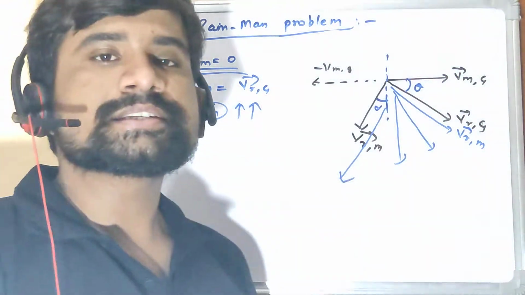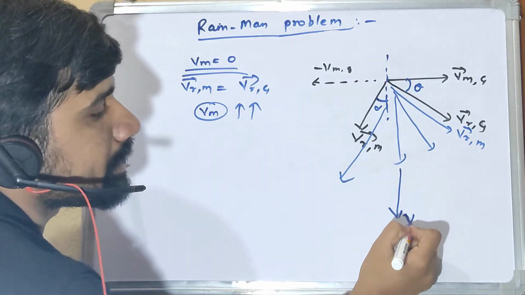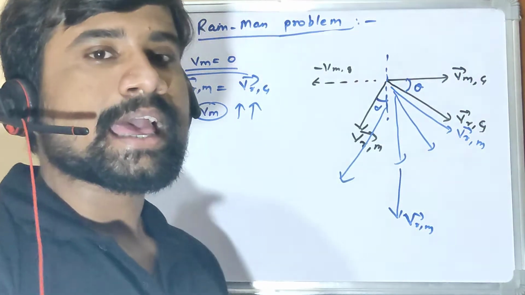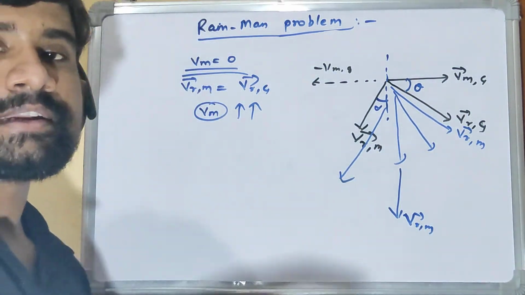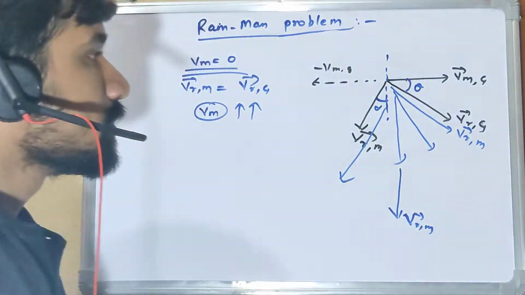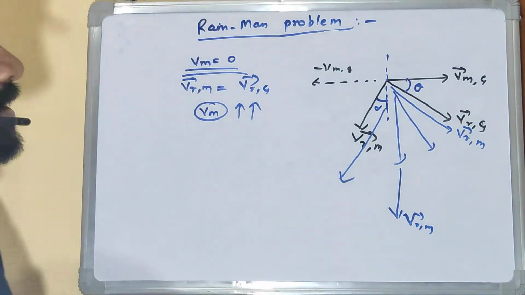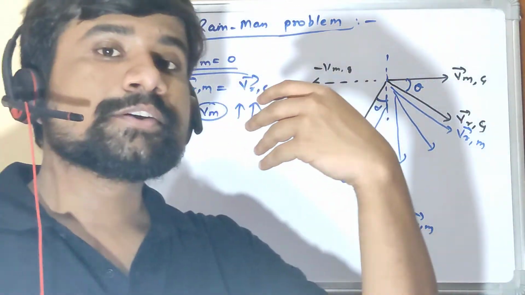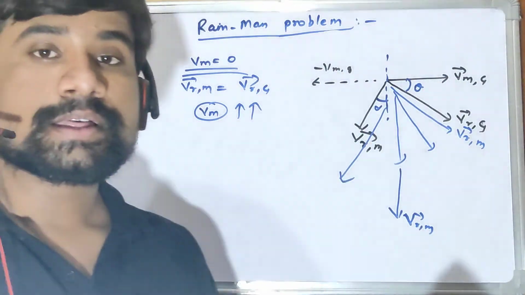There will be one instance where velocity of rain with respect to man will be exactly perpendicular to the surface, and then he will have to hold his umbrella at 0 degree to vertical and 90 degree to horizontal, right? With this, I'm just trying to make you understand how the direction of rain appears differently to a man who is in motion because of this concept, right?